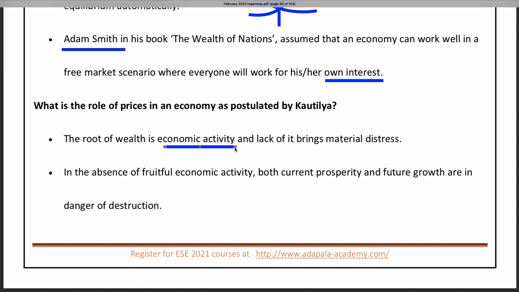So government should promote economic activity. It should not curb economic activity. So for promoting economic activity, what can the government do? It can improve the ease of doing business. It can simplify the regulations. It can ensure the free market mechanism. It can ensure fair competition. So a lot of things are there with the government.